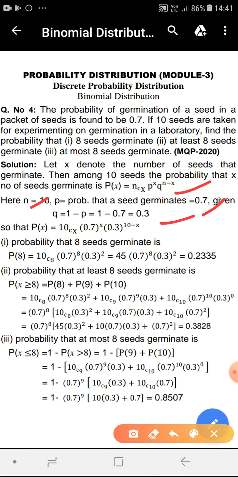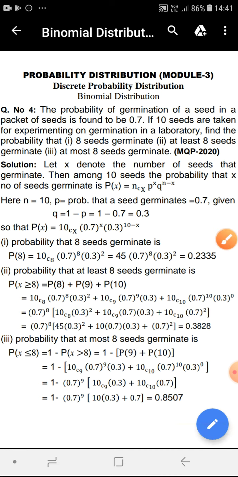So the probability that X seeds out of 10 germinate is given by P(X) = 10Cx times 0.7^x times 0.3^(10-x).